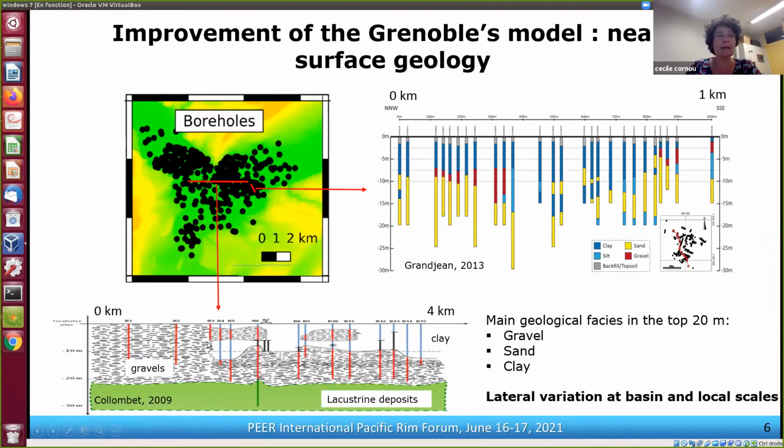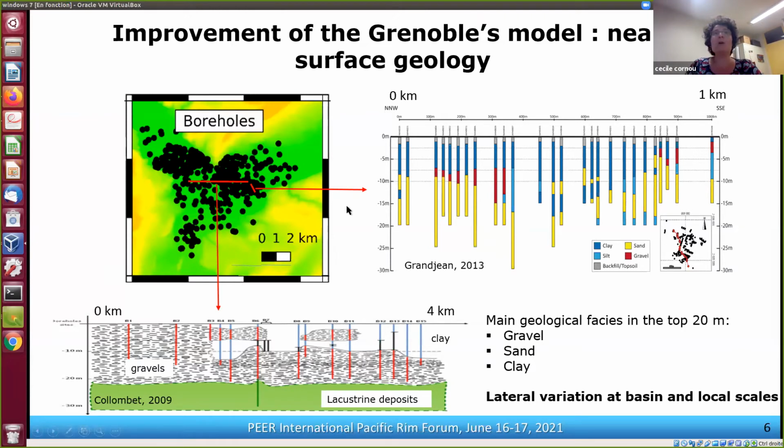So at the basin scale, this is a 4 kilometers length cross-section here. And you see that on the western part of the basin, we have mainly gravels that are overlaying the lacustrine deposits coming from glaciers. And on the eastern part, we have clay that overlay gravels and then the lacustrine deposit. And there are also some parts in the city where we have gravels unit inside the clay formation, and these gravels are coming from the Drac River.